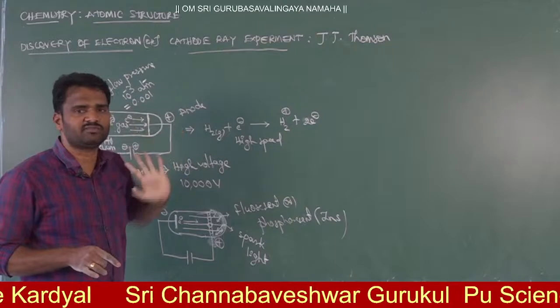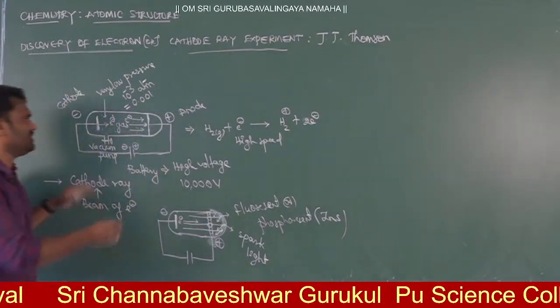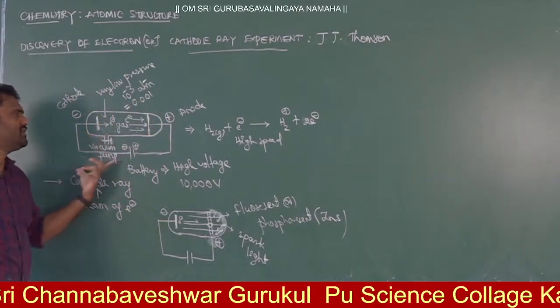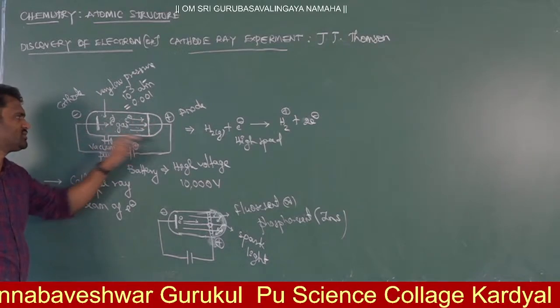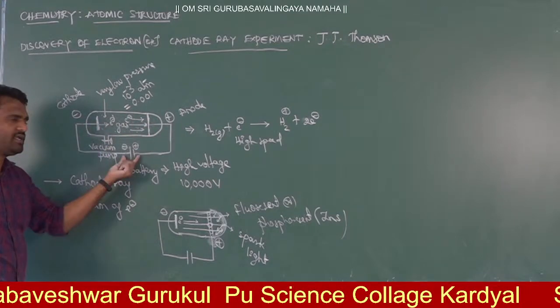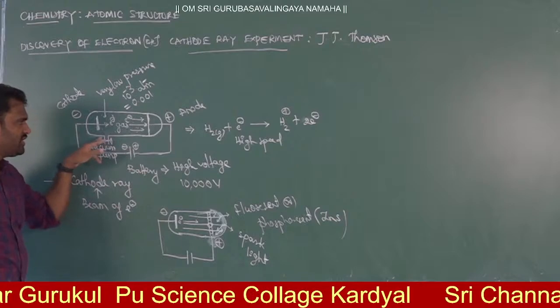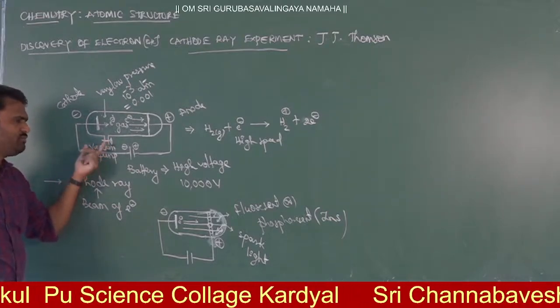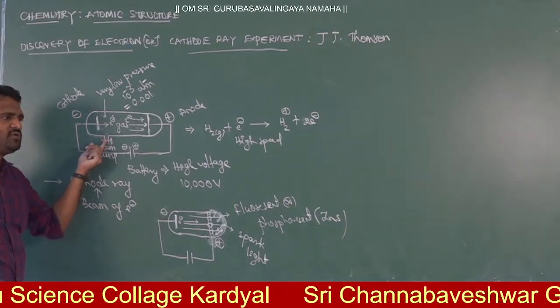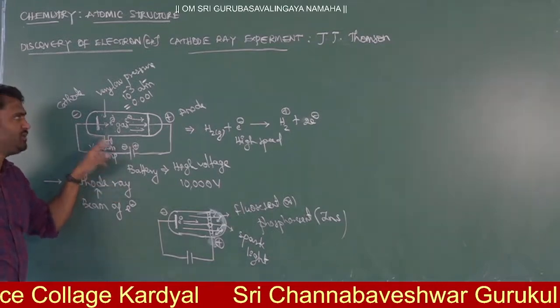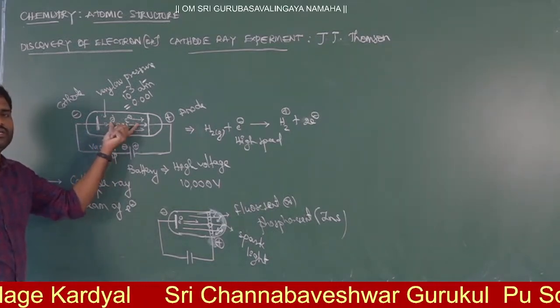by J.J. Thomson. Now, with J.J. Thomson there will be a cathode ray tube with two electrodes, and these two are connected to a high voltage battery. A vacuum pump will also be arranged. Due to this vacuum pump, you can remove the gas and maintain the required pressure inside the tube.